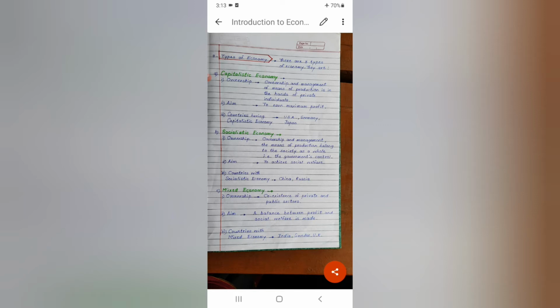Now the next factor is types of economy. There are three types of economy: capitalistic economy, socialistic economy and mixed economy. There are some similarities and dissimilarities among these. In the capitalistic economy, ownership remains in private hands. In the socialistic economy, ownership remains with the society, in the hands of the society, or rather in the hands of the government. And in mixed economy, there is coexistence of private and public sectors. A balance is there among private and public sector.